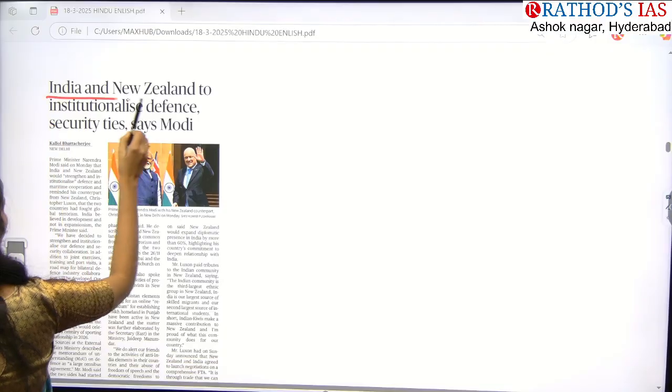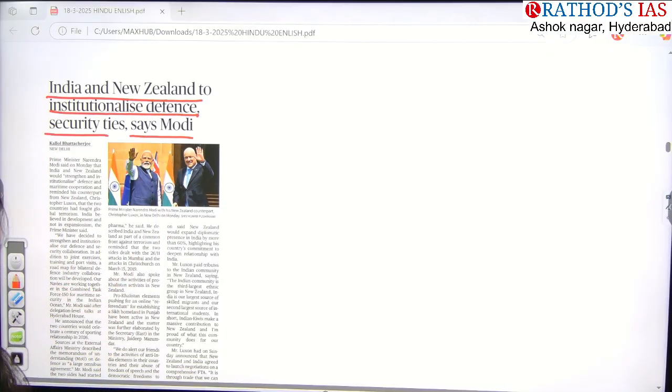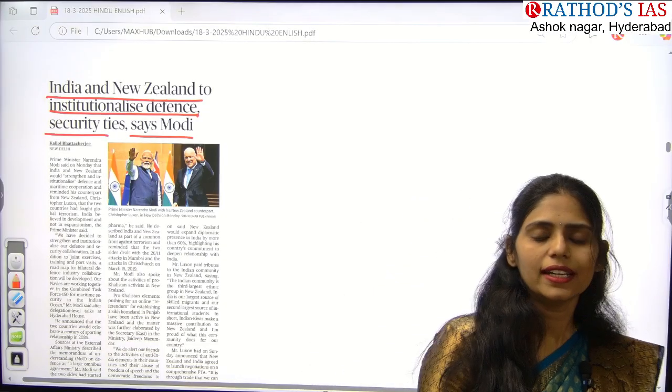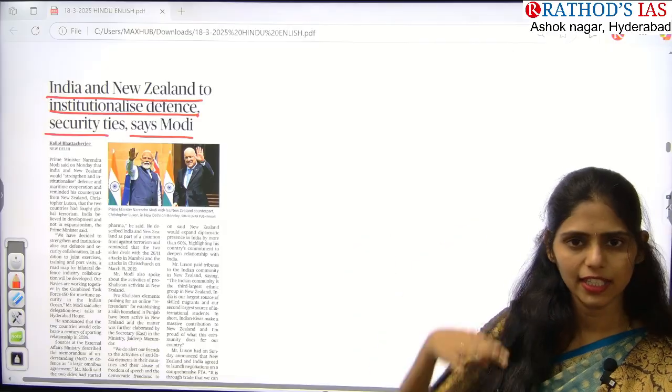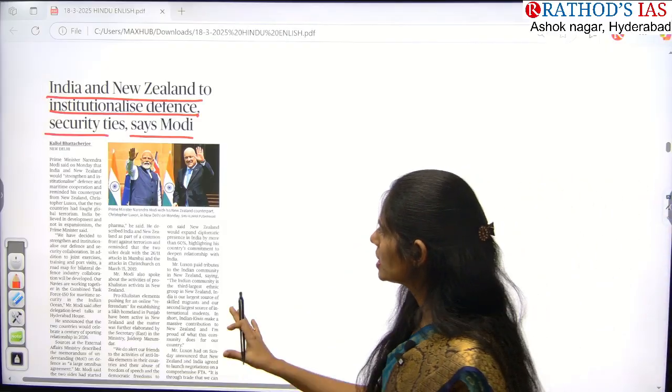Title says India, New Zealand to institutionalize defense security ties, says Modi. This article is talking about, again, international relations, that is India and New Zealand. So where is this New Zealand located? In the southern hemisphere, right? It is somewhat beside Australia. Okay, now let us see this.